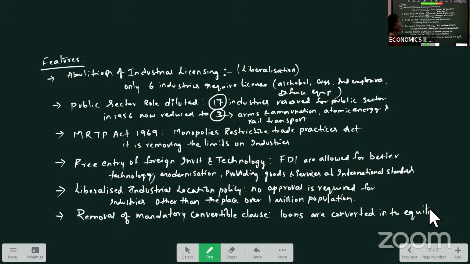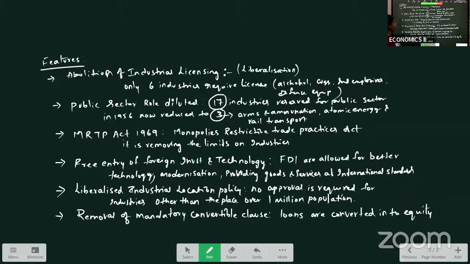Next, MRTP Act 1969. The act was introduced in 1969, where there were limits on monopoly. Monopoly means what? One industry which is having the monopoly power. Okay, so they have removed the threshold limits on these industries, whoever monopolies are there. Instead, these monopolies have to take care about the sick units, as well as they should support the small industries in the country. Okay, so that way MRTP Act has been removed over here.